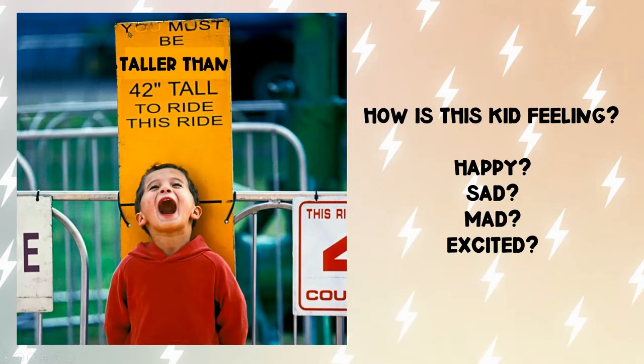If we change it again and it says you must be taller than 42 inches tall to ride this ride, now this kid is feeling happy. He's excited because here is that 42 inches tall and he is taller. He is greater than 42 inches. And if we change it one more time to make it say you must be shorter than 42 inches tall to ride this ride, now our kid is sad. He's mad because he's taller than that. He's not shorter than that.